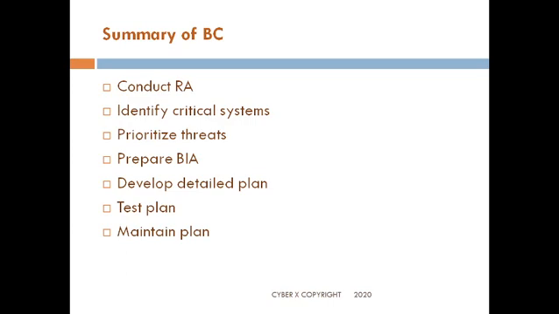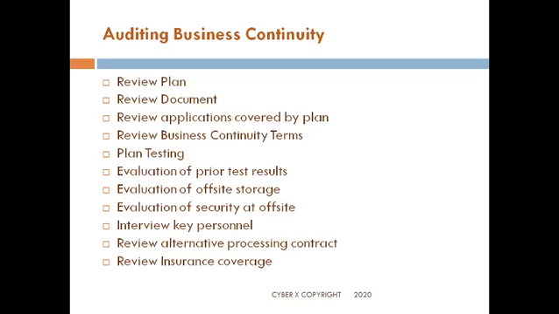So, summary of business continuity. You would need to do an RA, that is a risk analysis. You would be identifying the critical systems and prioritizing the threats. You would be preparing the BIA, that is the business impact analysis. Why would you do that? So that you would be able to identify what are the critical systems. You will develop a detailed plan to protect those critical systems, or to ensure that those systems keep running at a pre-agreed level in case of a disaster. You would be testing the plan and maintaining the plan.